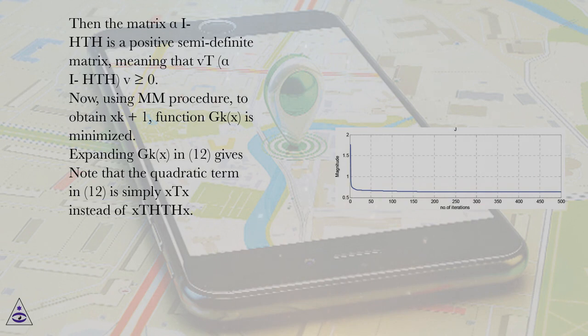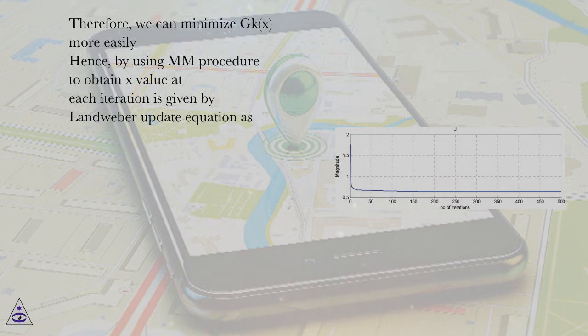Now, using the majorization minimization procedure, to obtain x_(k+1), the function g_k(x) is minimized. Expanding g_k(x) in equation 12 gives the following. Note that the quadratic term in equation 12 is simply x^T x instead of x^T H^T H x. Therefore, we can minimize g_k(x) more easily. Hence, by using the procedure, the x value at each iteration is given by the Landweber update equation as